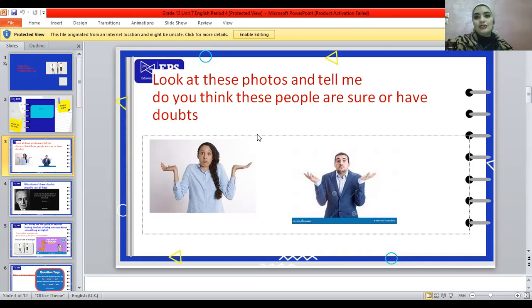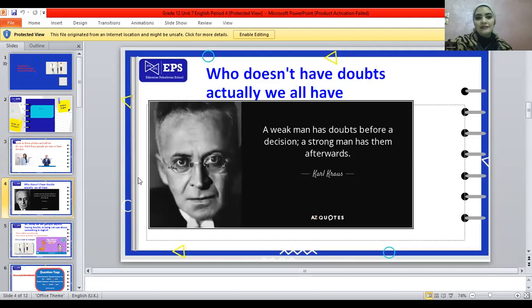Actually, I have something for you, which is a quote, and I feel like it's so interesting to learn. Let's have a look. Okay, it says, a weak man has doubts before a decision, and a strong man has them afterwards. Actually, I feel like it's so much fun. All of us have doubts, okay? It differs from a person to another, of course, but we all have doubts. So, how can I express having doubts or being not sure about something in English? Let's see.